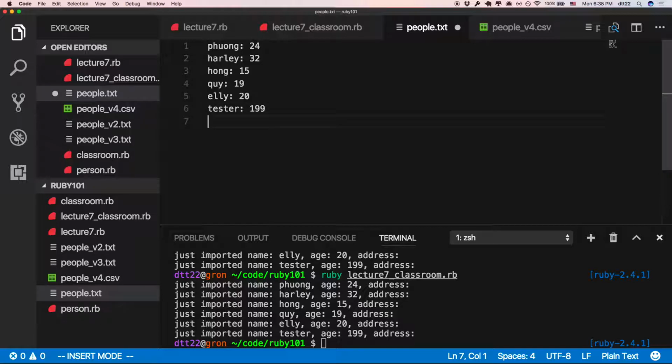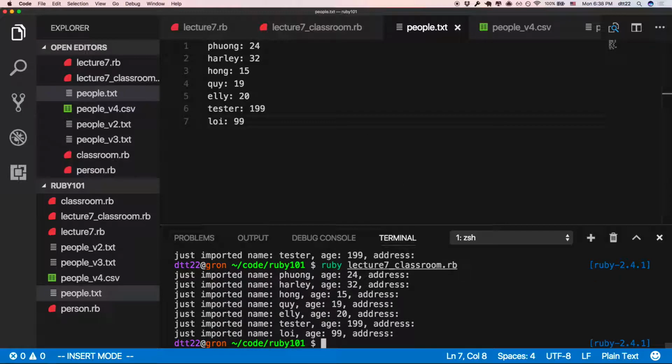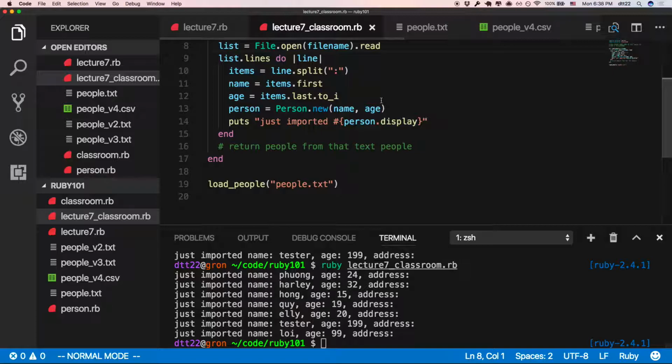Well, I realized one thing. We forgot one person because he's busy today. So we'll add him back. Mr. Old Man, age 99, right? So this is cool, right? Now let's go back to this code.